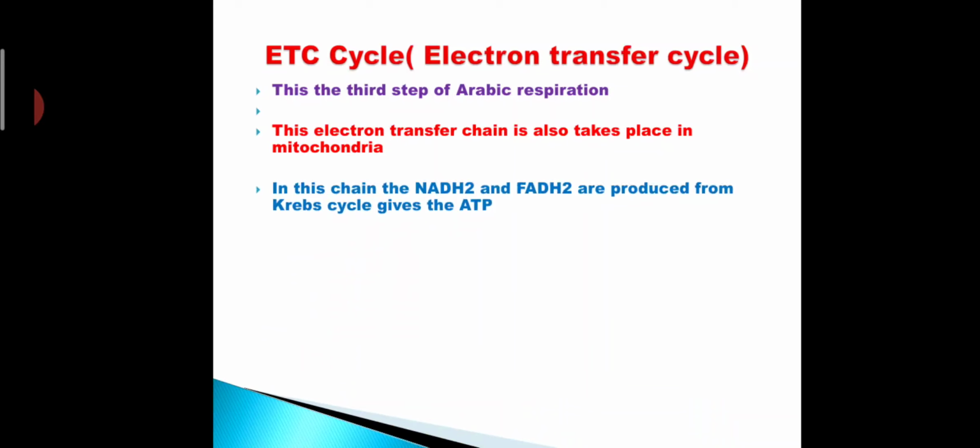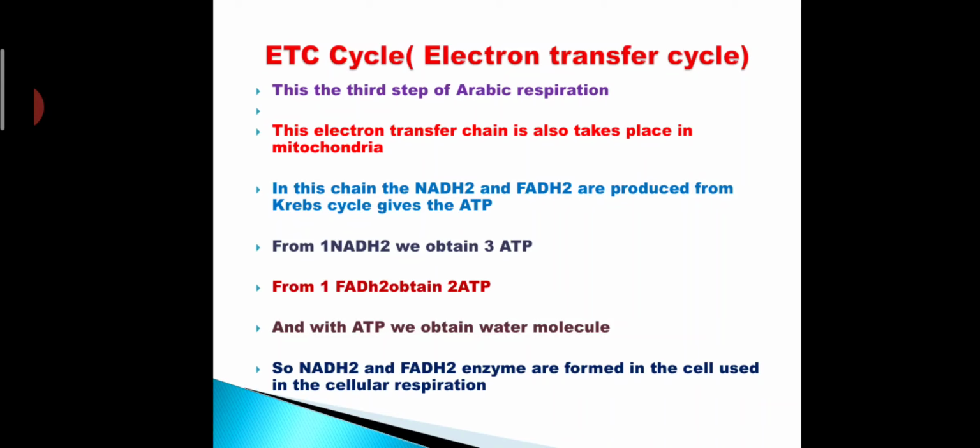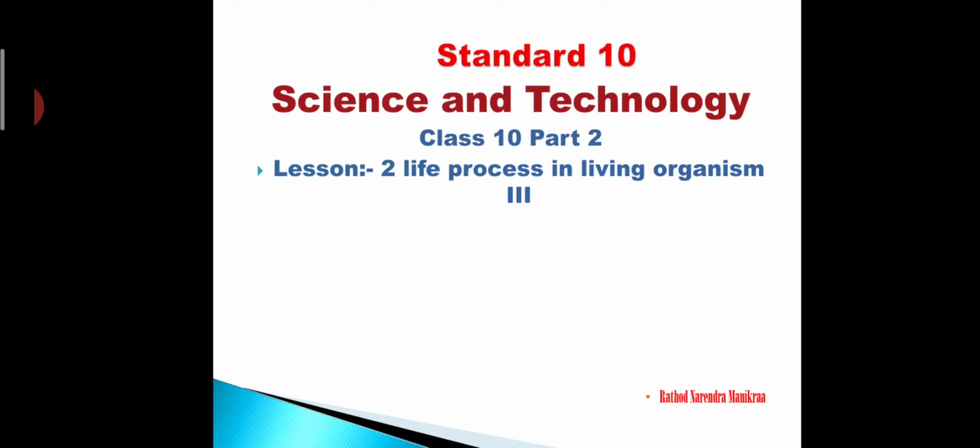So in this chain, the NADH2 and FADH2 produced from the Krebs cycle give the ATP. From one NADH2 we obtain 3 ATPs, and from one FADH2 we obtain 2 ATPs, and with ATP we obtain water molecules. So NADH2 and FADH2 are formed in the cell and used in cellular respiration. Here we may stop.